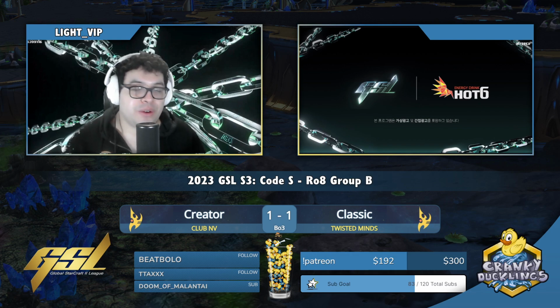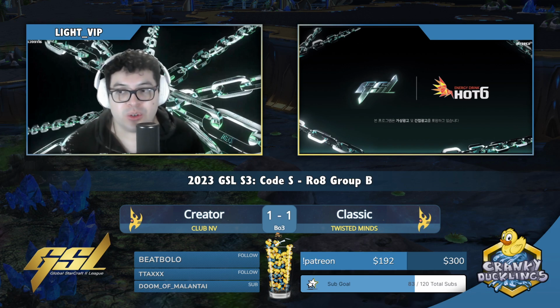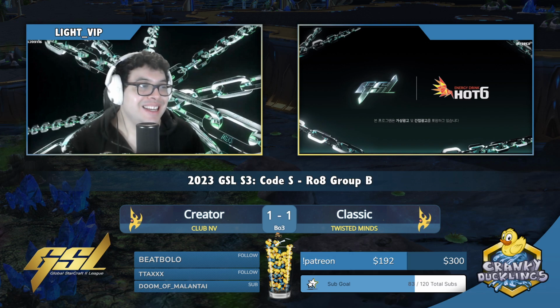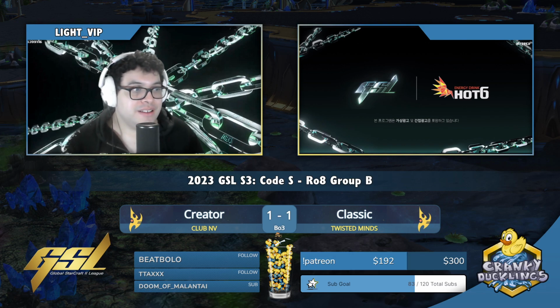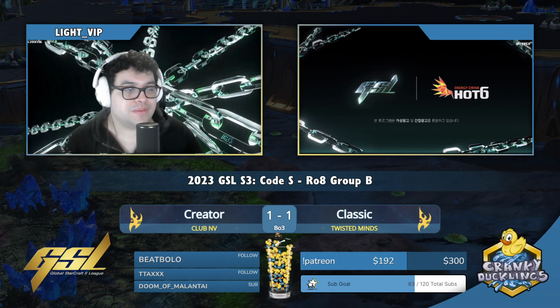And Creator just wasn't able to keep up with the elevator into the main. Remember, it was like 3 trips, I think. I think it took 3 trips for Classic to get everything into the main base. And again, Creator was just out of position. Could not stop it. Could not deny it. And with that, we're going to the ace match. We are going all the way to game number 3. Let's go.